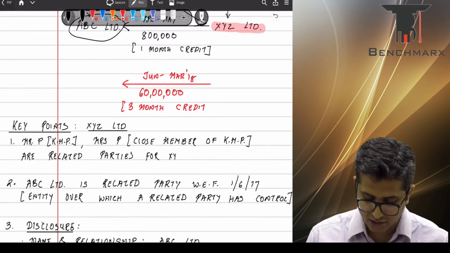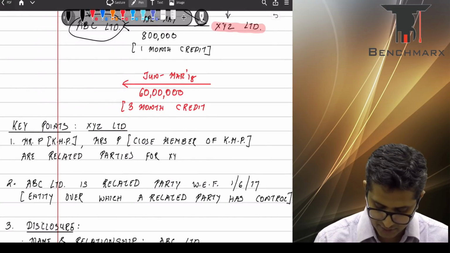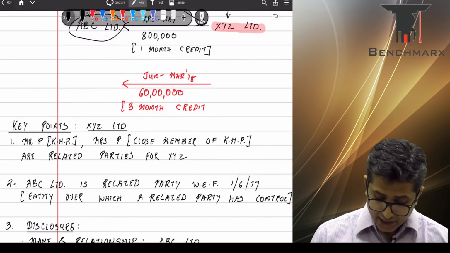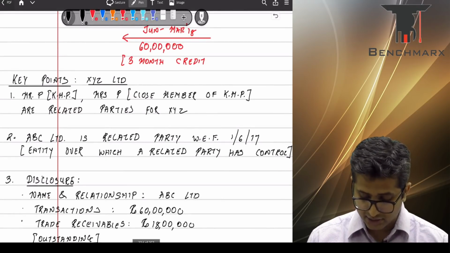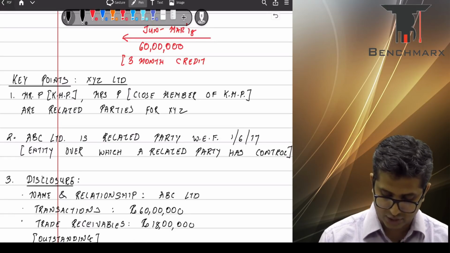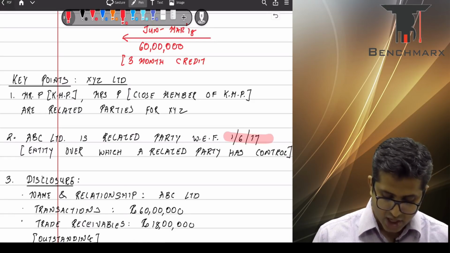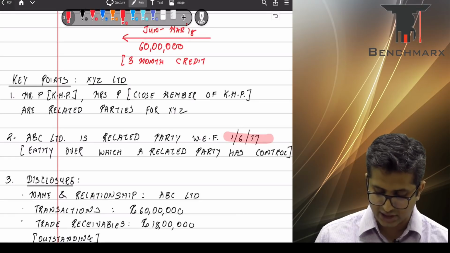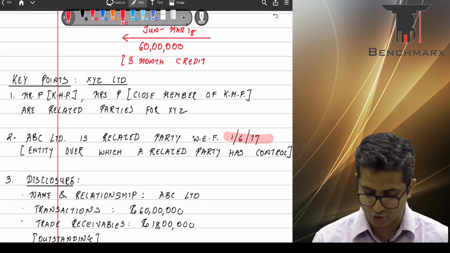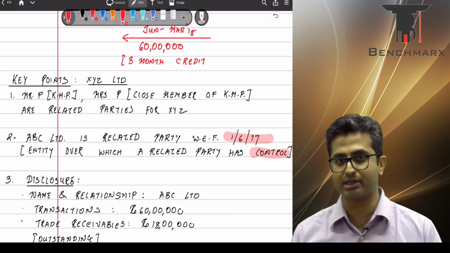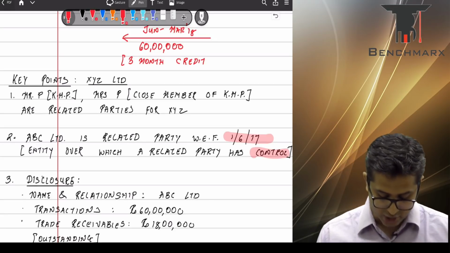So the key points to remember in this question: well, Mr. P and Mrs. P are related parties for XYZ Limited. Okay, ABC is a related party with effect from 1st of June 2017. That is because it is an entity over which a related party has control or even joint control, and this would have been a related party.